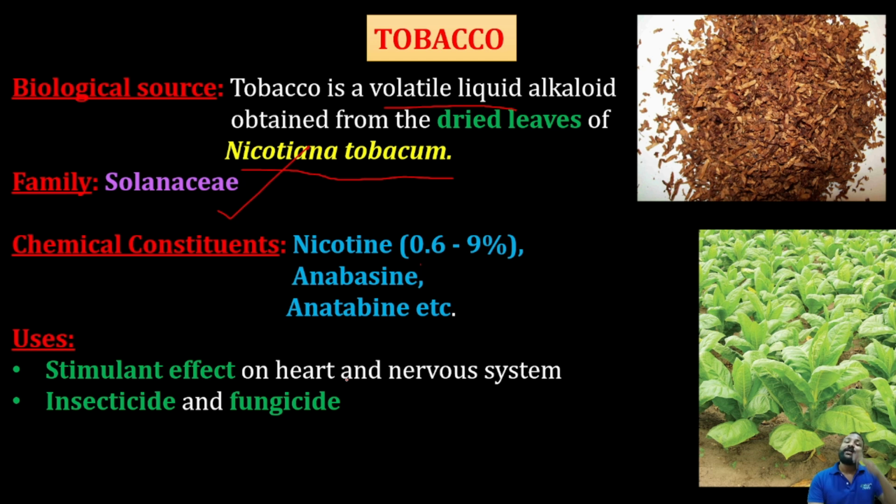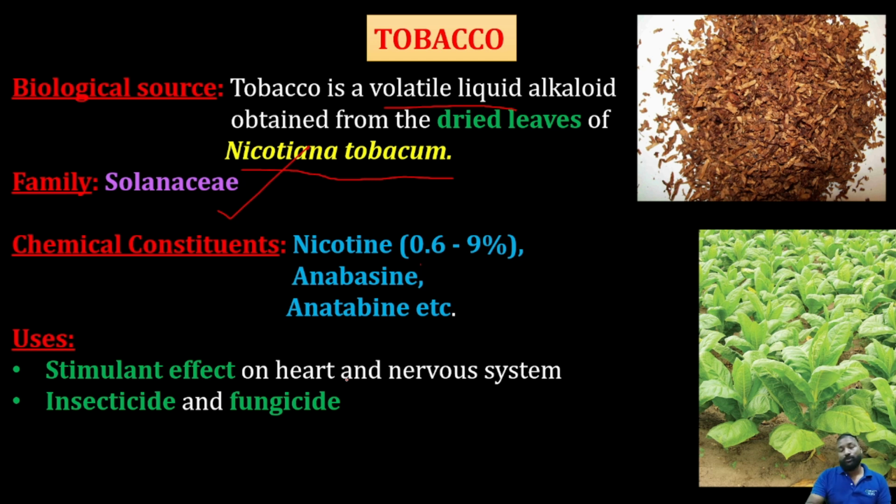Whenever a regular smoker's body gets addicted and resistant to this tobacco, and he loses control or suddenly stops smoking, it immediately shows effects on the heart and nervous system, because it's a volatile liquid which acts as a stimulant on nerves as well as the heart. Okay, that's about the medicinal uses.